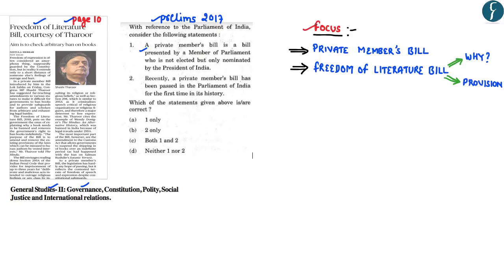Hence, as part of this video analysis, we shall basically focus on two aspects. Firstly, we'll understand as to what exactly is a private member's bill and how is it different from the public member's bill. Secondly, we'll look into the private member's bill introduced by Mr. Shashi Tharoor, wherein we'll understand as to why this bill has been introduced, and secondly, we'll look at some of the important provisions of this particular bill. So let us start our analysis with the understanding of the private member's bill.